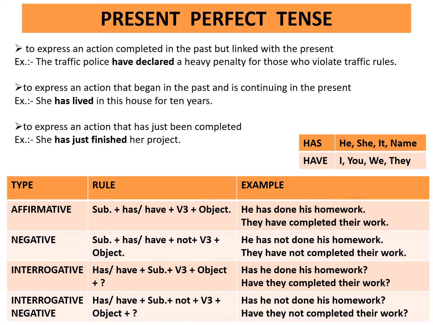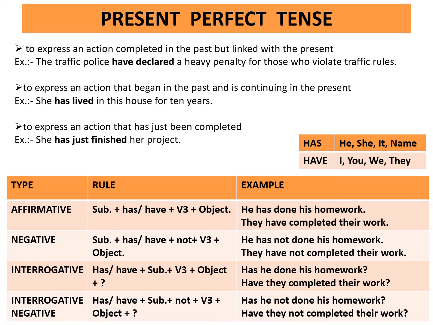Affirmative. Rule is subject plus has/have plus third form of the verb plus object. Example, he has done his homework. They have completed their work.